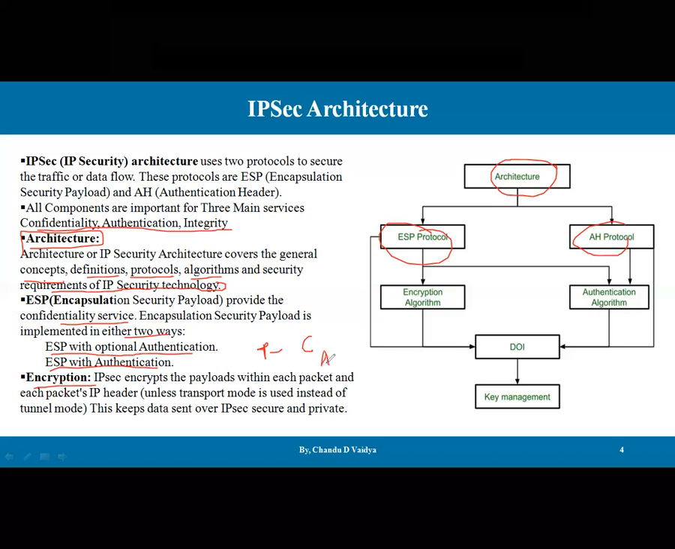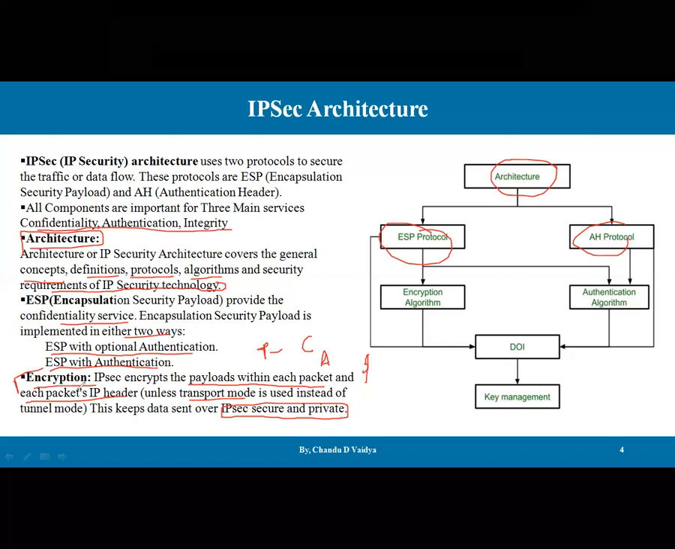Let's say if I have A, A can be converted into, let's say, a dollar sign, anything. So for encryption, there are many algorithms available: AES, DES, and hash algorithms like SHA. IPsec encrypts the payload within each packet, and each packet's IP header. This keeps data sent over IPsec secure and private. So in order to keep the data secure and private, encryption is used. There are actually two modes available: transport mode and tunnel mode. We also have a separate video on how the data is secured with transport mode and tunnel mode, where the details are discussed.